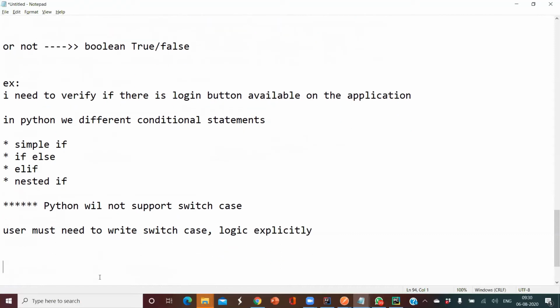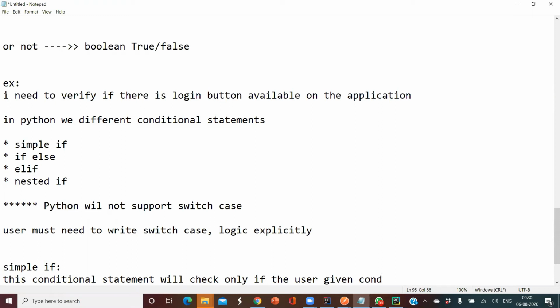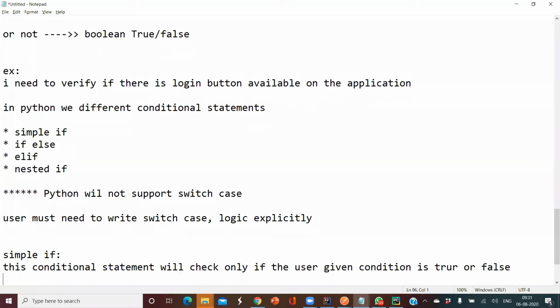Okay. So now we'll understand the simple if. This conditional statement will check whether the user given condition is true or false. If the condition is true, then only the logic will get executed. Else the logic will never get executed. No other alternative logic will get executed.